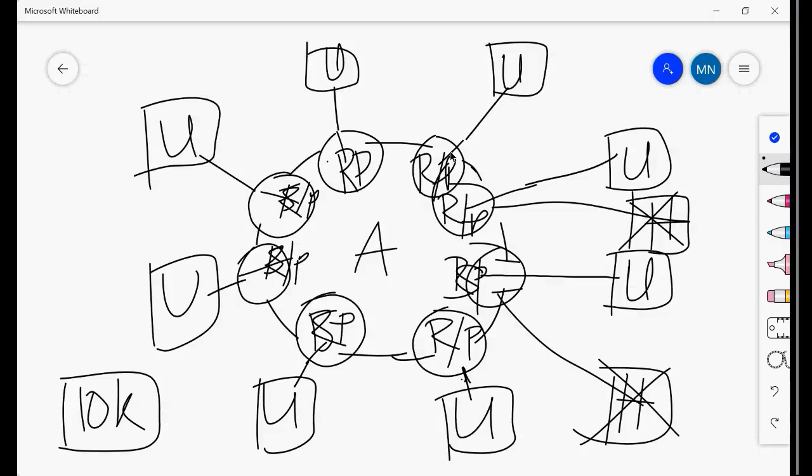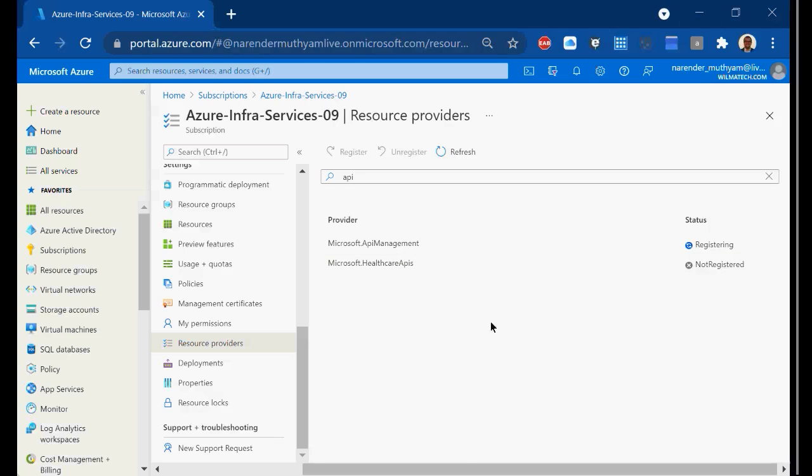It's a kind of security Microsoft has put in place. We will register only the services which we want. We don't register all the services, like 10,000 services are there. Why would you want to open all of those? That is the goal here.